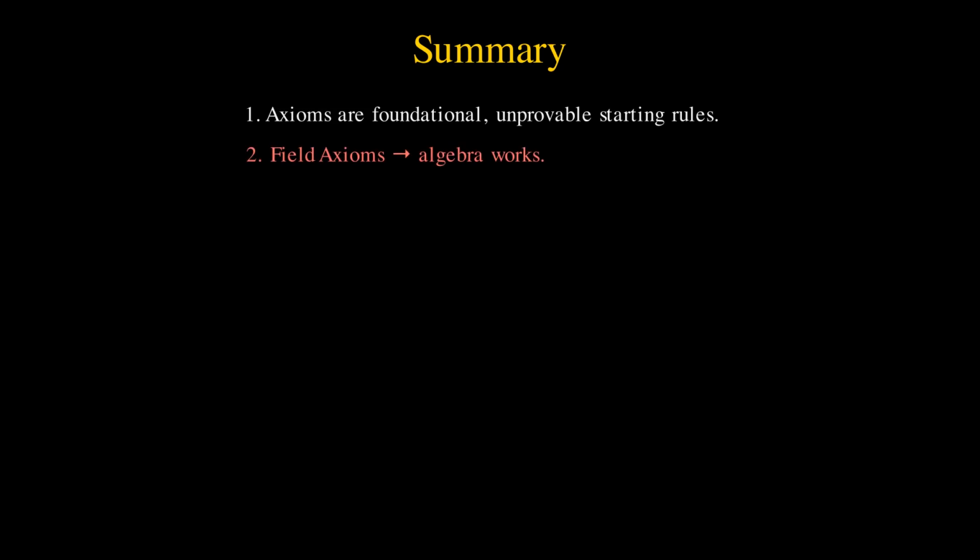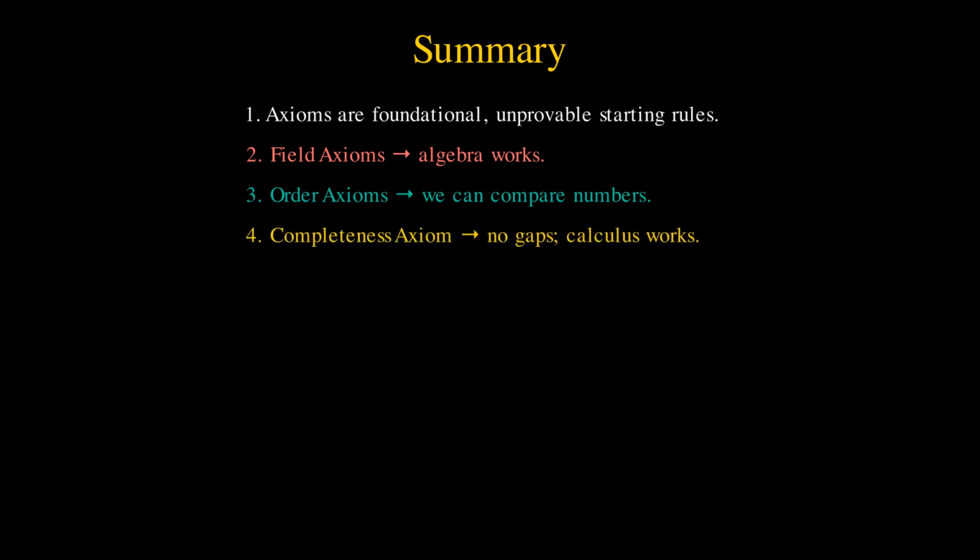So let us summarize what we've learned about the axioms of the real numbers. Axioms are the foundational, unprovable starting rules of a mathematical system. The field axioms are what allow us to do algebra with real numbers. The order axioms allow us to compare real numbers and talk about inequalities. The completeness axiom ensures there are no gaps in the real numbers, which is essential for calculus. These axioms connect to many areas of mathematics and physics, showing their fundamental importance.